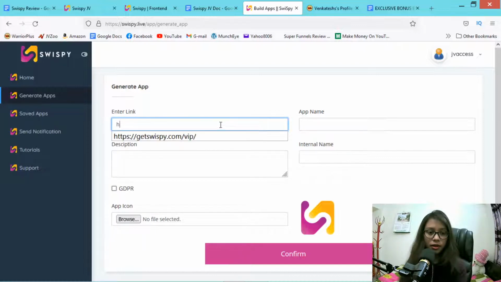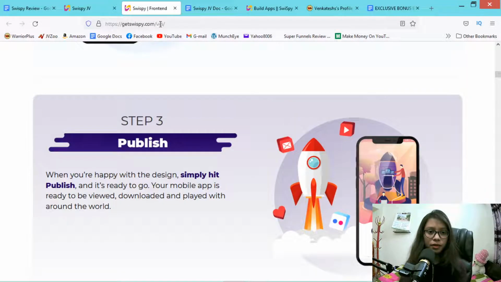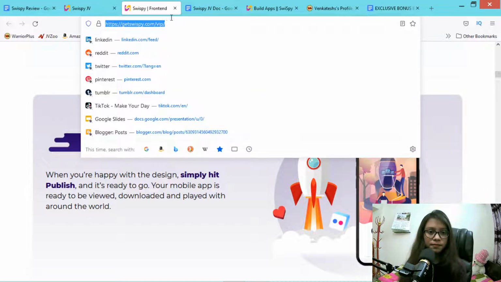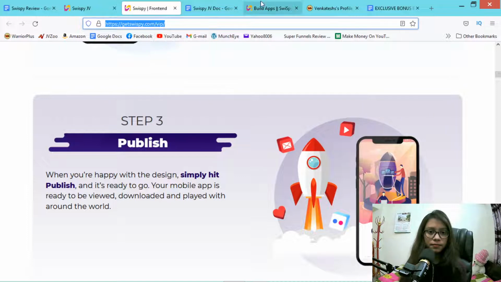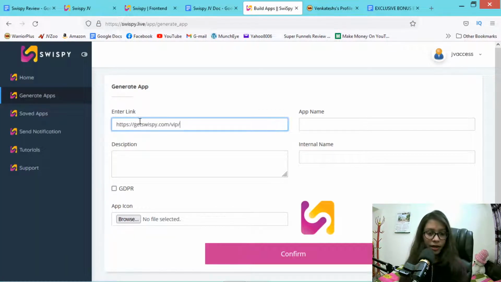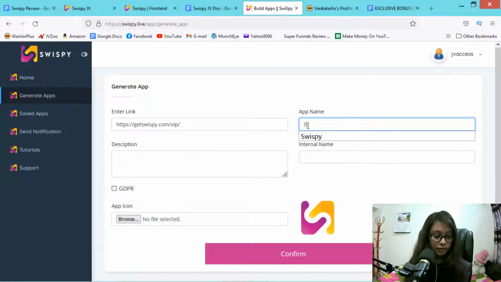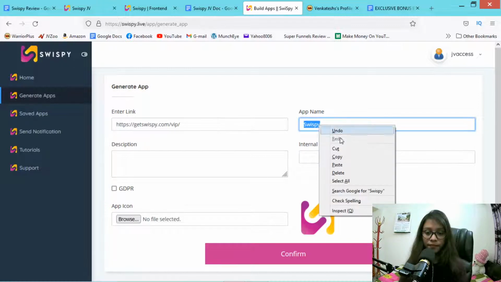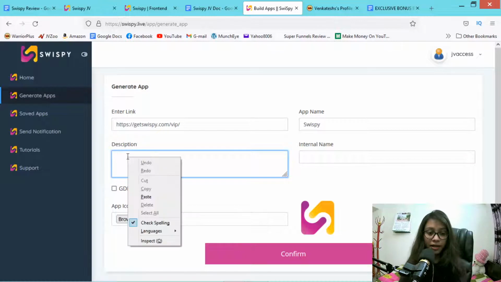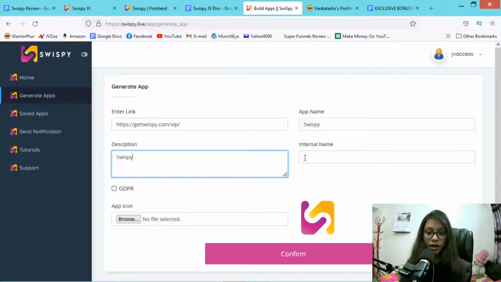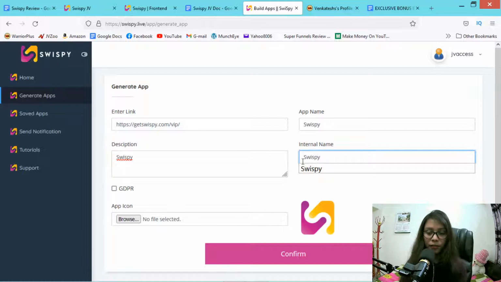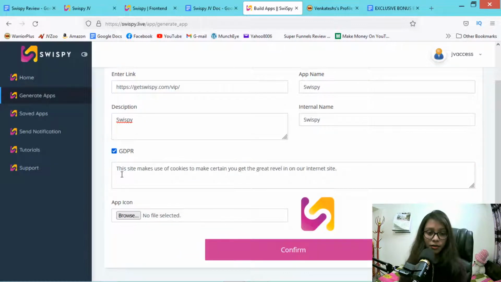Okay, so here I have put this link, and then you have to put your app name. Then you have to write your app description and internal app name. That's it. Now you have to click on this button GDPR. You have to mark it.